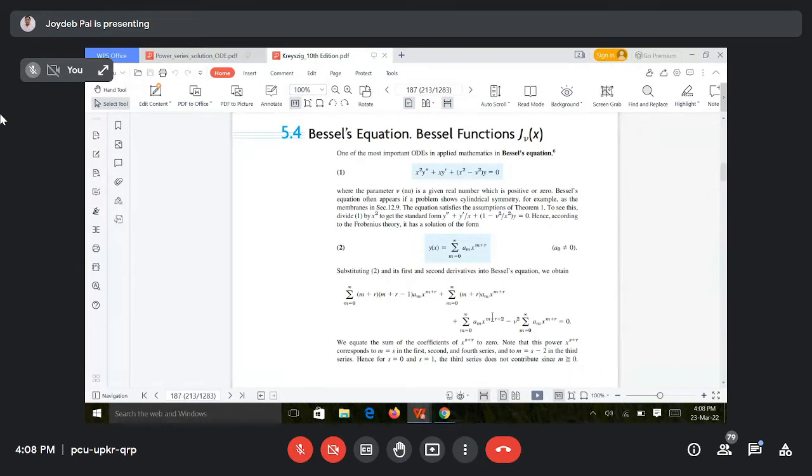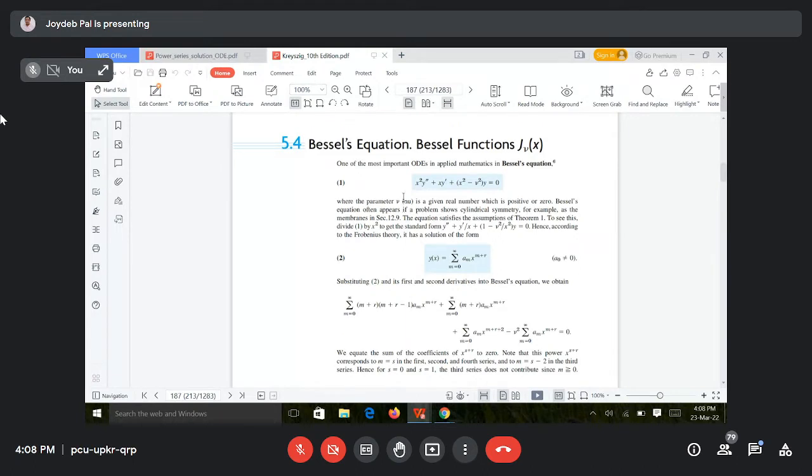where nu is a positive real number or 0. Okay, nu is a positive real number or 0. Actually, if it is asked to solve this problem, it is a problem of the Frobenius method, is not it? Because you can see x is equal to 0 is a regular singular point here. So you have to apply the Frobenius method.